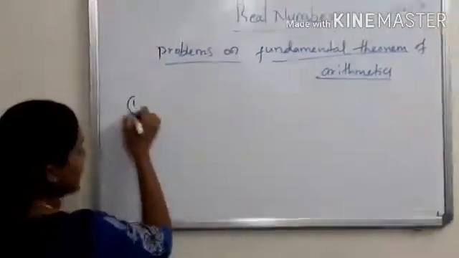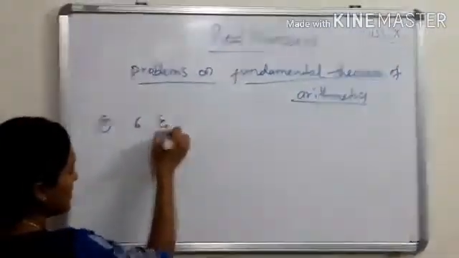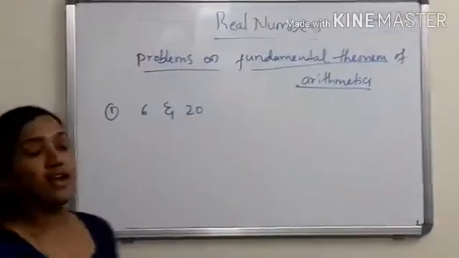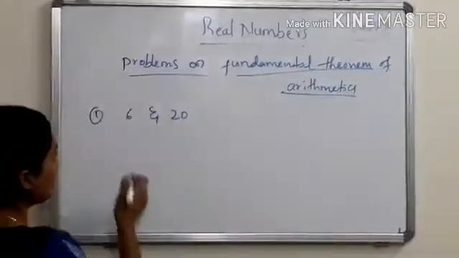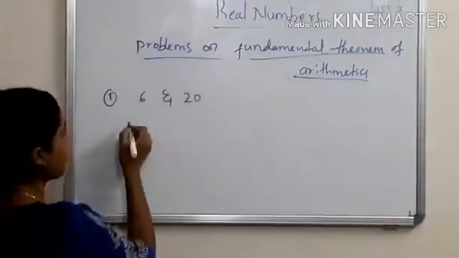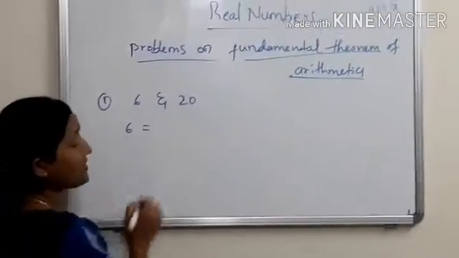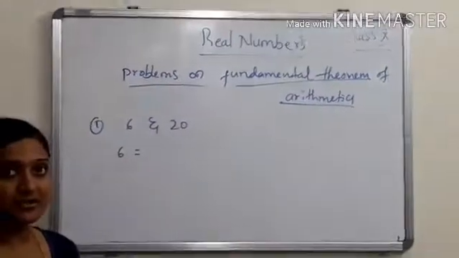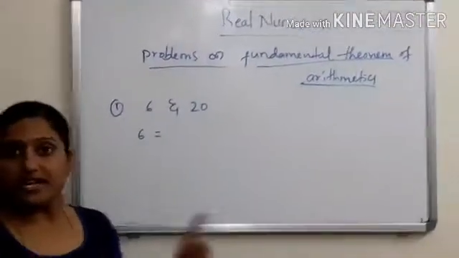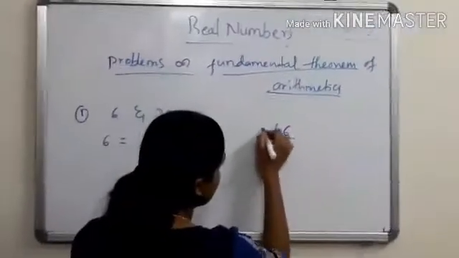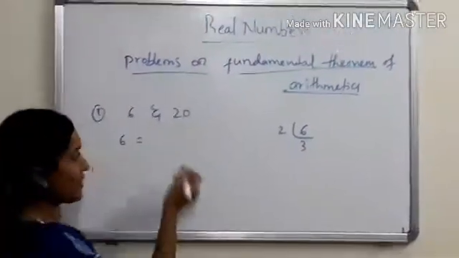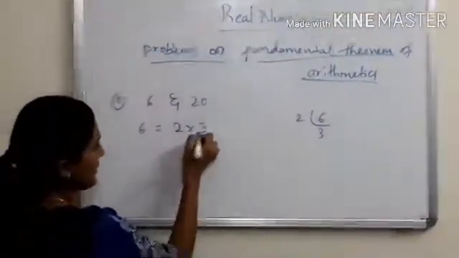I am going to take the first one, 6 and 20. Look at here. How to find out the LCM of these two numbers now and HCF also. So 6. How can you write 6 in terms of the product of its prime factors? See here, 6, 2 3s are 6, that's it. We got two prime numbers.